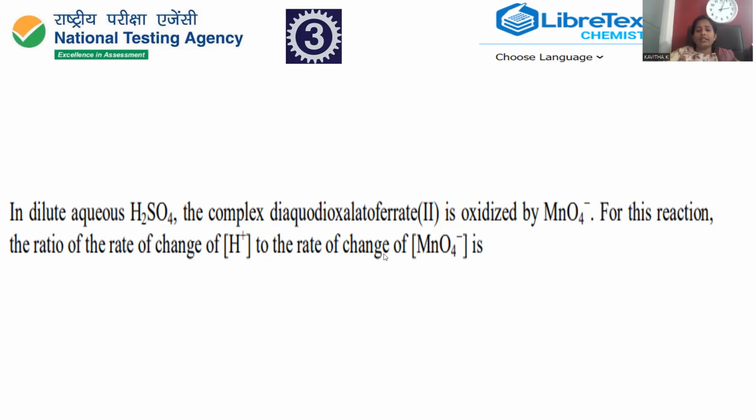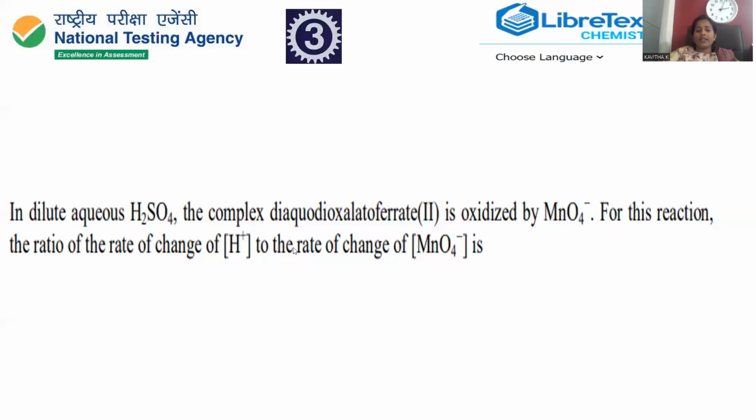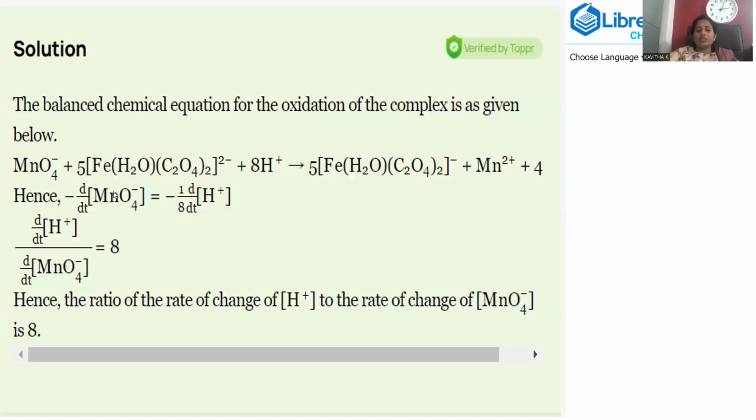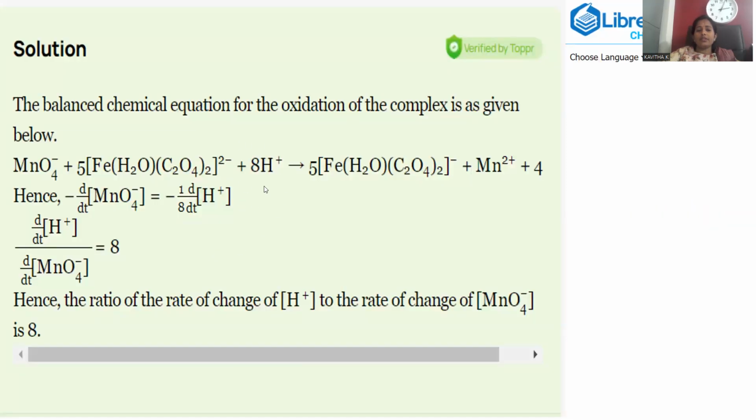So how the rate change is noticed, we have to answer this one. In order to answer that, the manganate ion can be mixed up with this ferrous oxalate anion complex. Here what they mentioned is diaquo dioxalato ferrate(II). Diaquo means 2 water molecules will be there, dioxalato will be there, and iron -2. This will be a kind of iron complex we are taking. And under acidic condition, they mentioned sulfuric acid, so let me put H plus, which is the acidified condition.